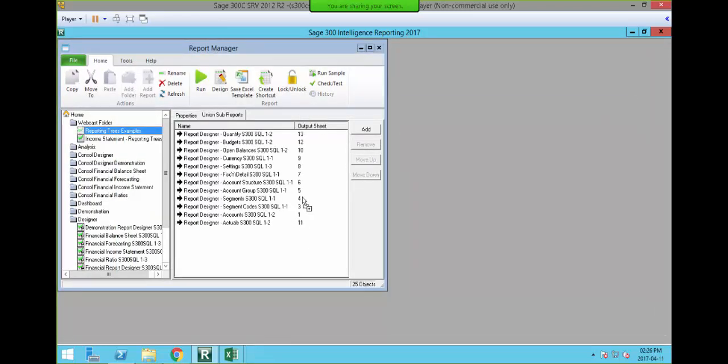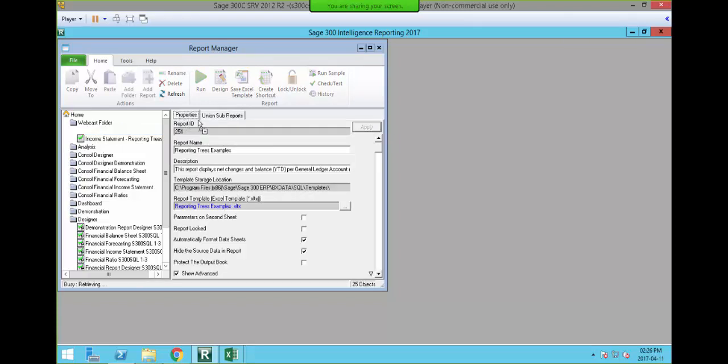Okay, so once you've made sure that none of your sub-reports are pulling into sheet 2, we can then go into your report properties, and then you tick on the show advanced, and then you can actually say parameters on sheet 2.